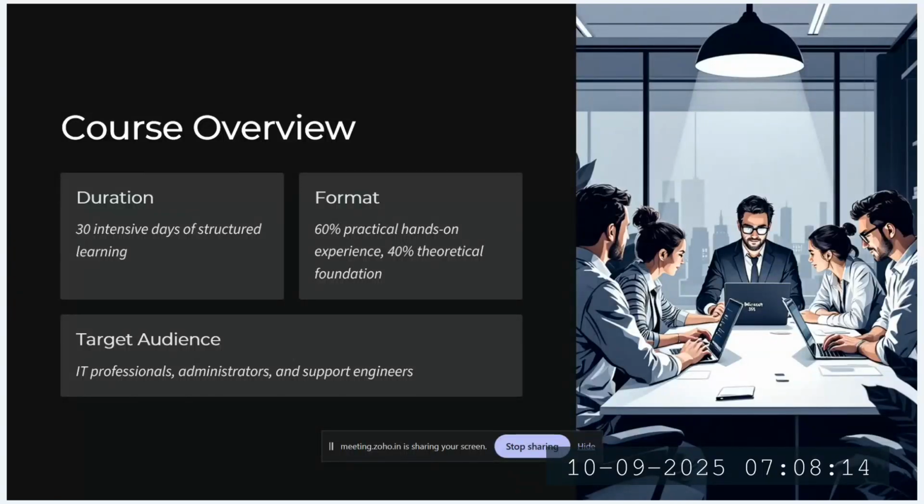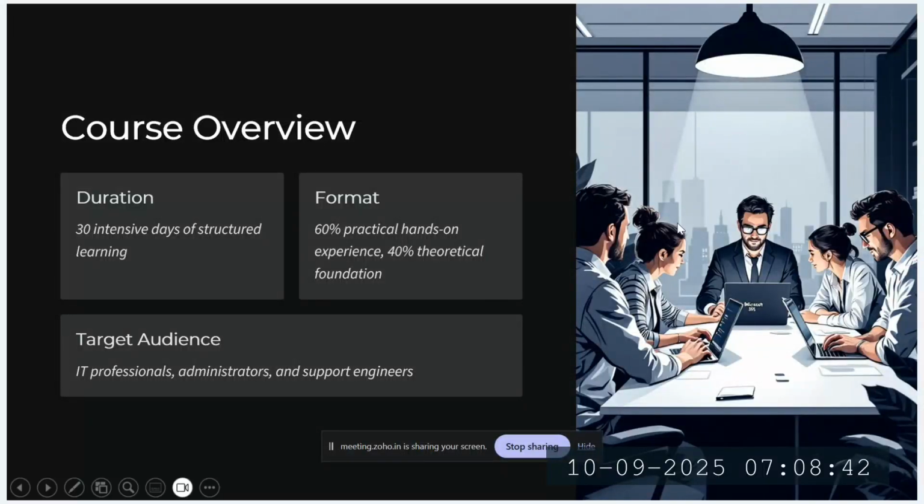So the idea behind this course is that once you finish it, you should at least be able to showcase your experience from mid-senior level to expert level. So that's how the course is designed. It is designed from end-to-end services within Microsoft 365 and also within Intune administration as well.